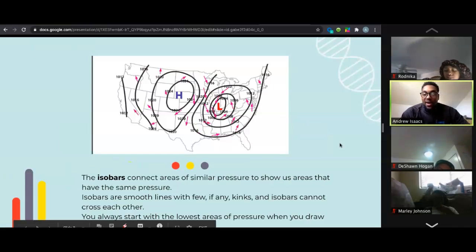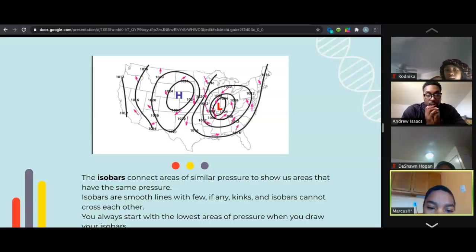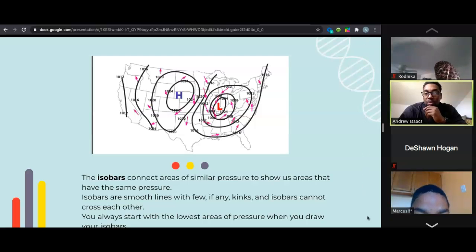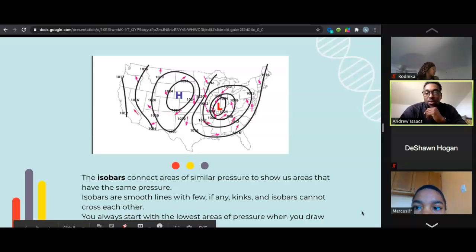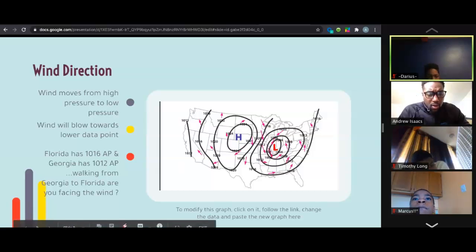And then our last thing that we have is isobars do what? Marcus, read that last sentence for me. Oh man, we can't hear you, man. Might be something wrong with the mic. I appreciate the try though. How about Tim? Big Tim, go ahead and read that last sentence for me, bro. Sorry, oh my bad. The pointer is acting crazy.